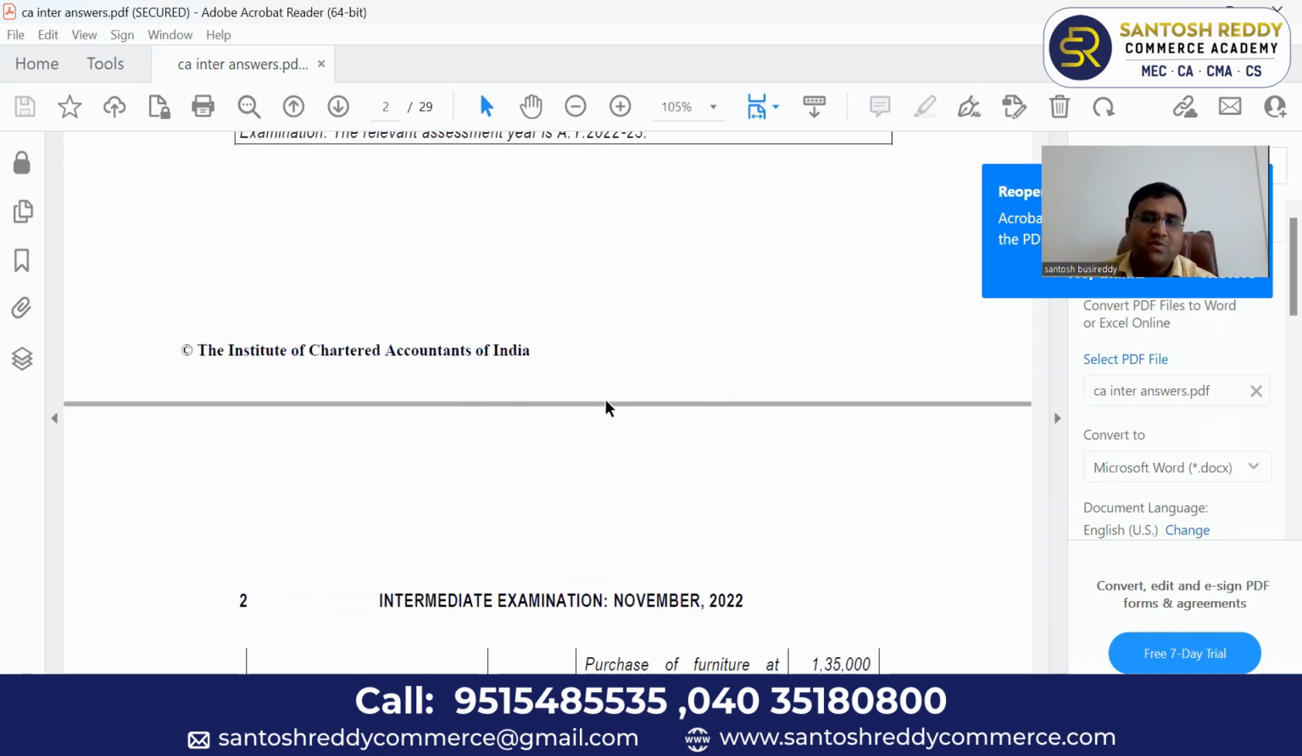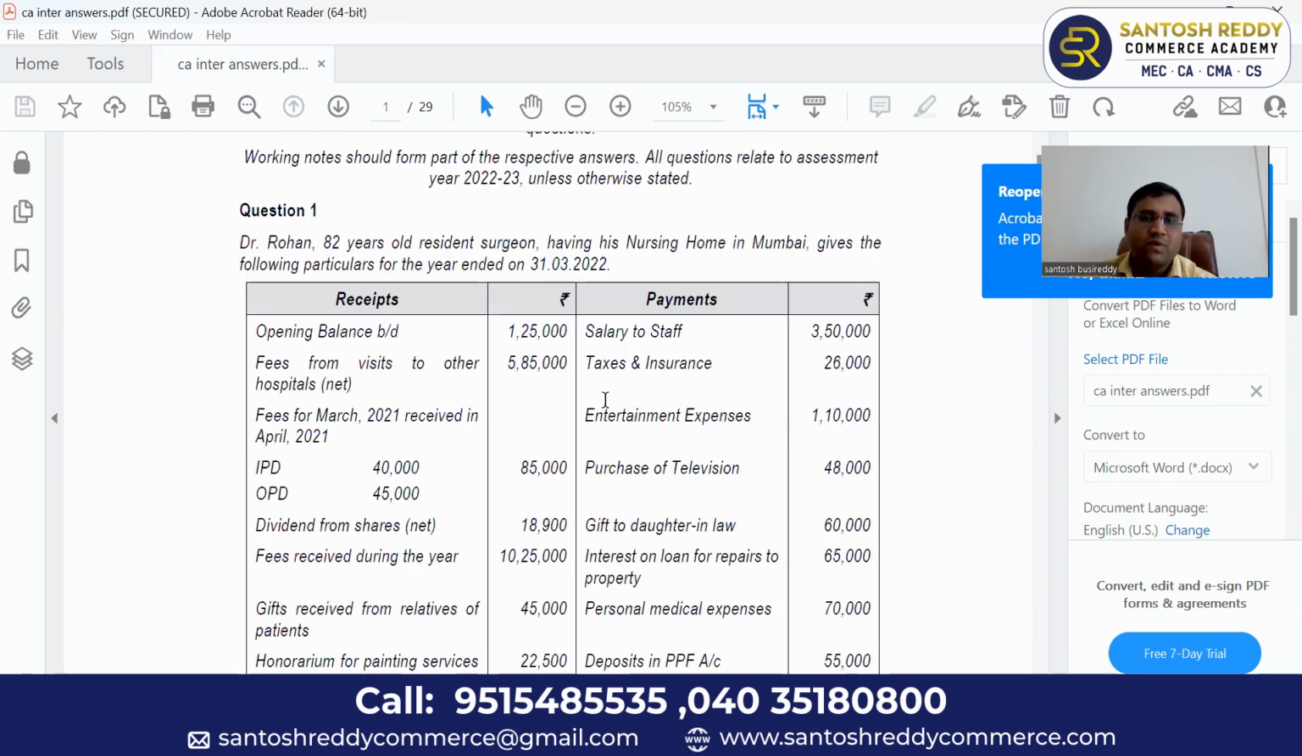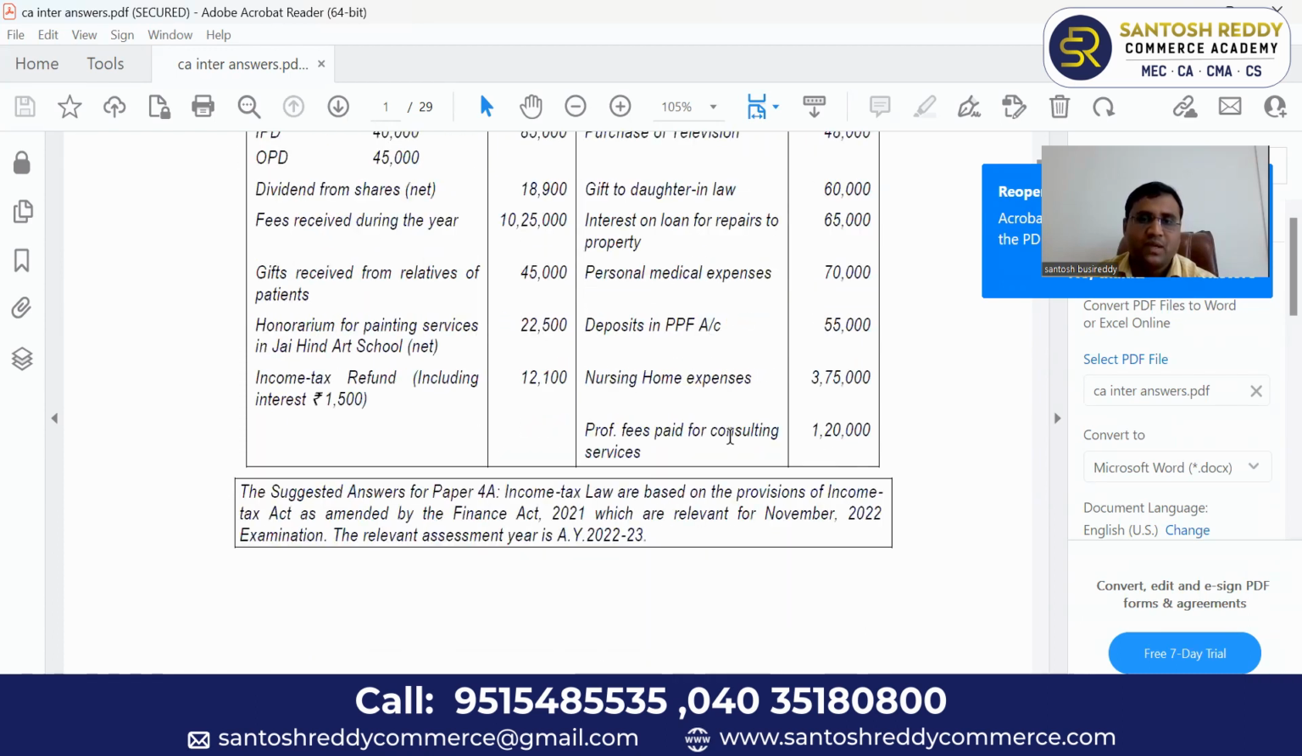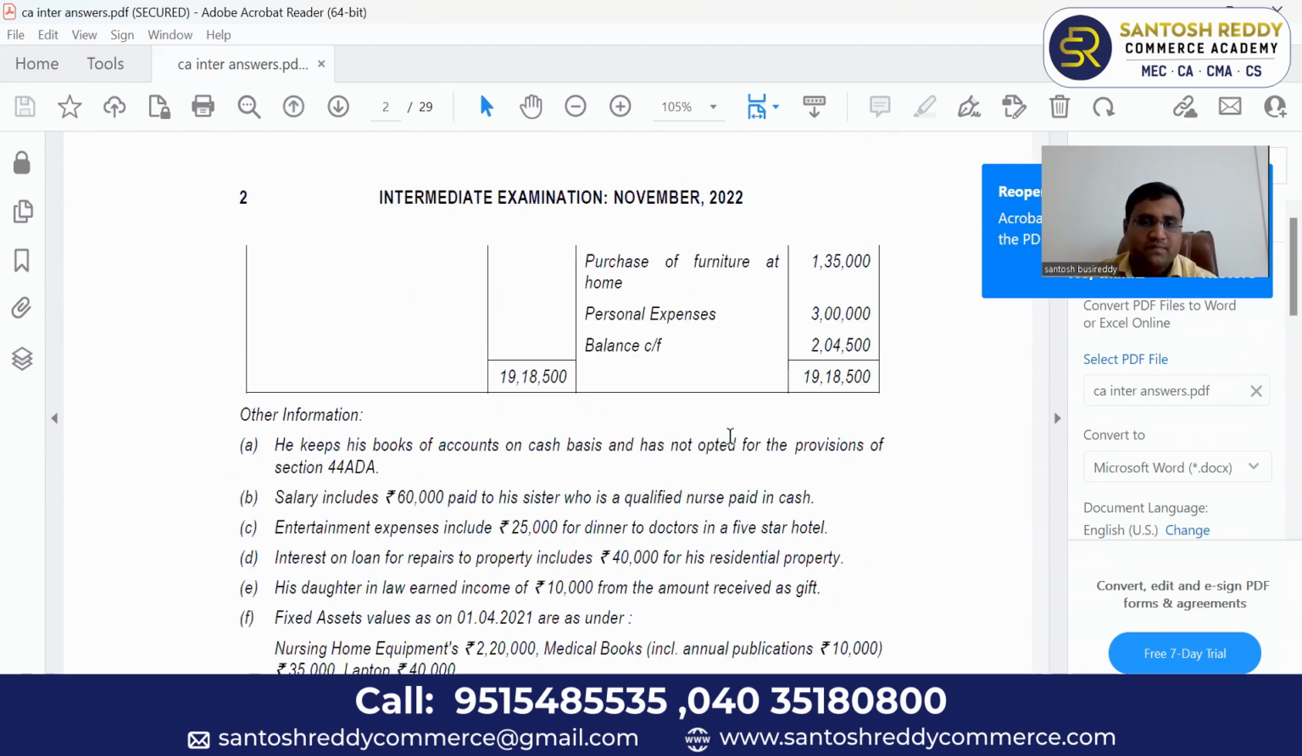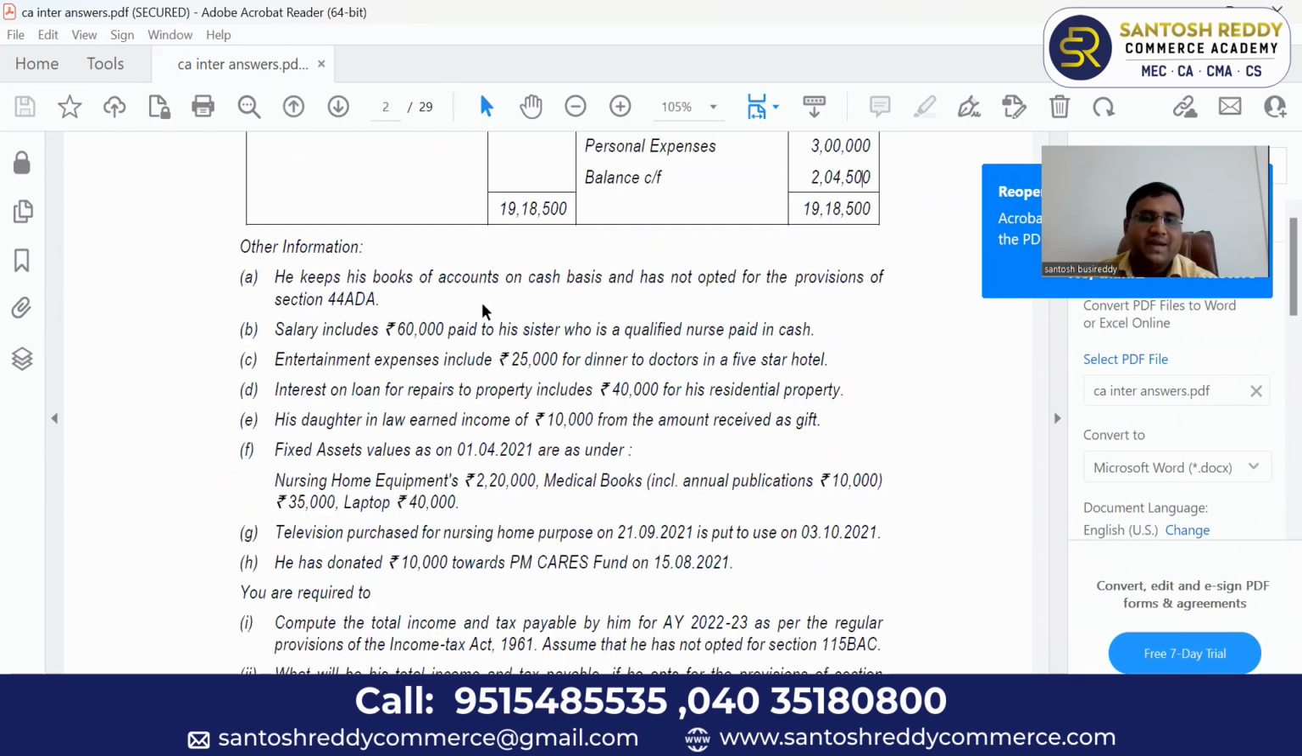This is the receipts and payment account. Doctor receipts, nursing home receipts and payment account. Now come to other information. What is the other information? He kept his books of accounts on cash basis and has not opted for the provisions of Section 44ADA. What are the provisions of Section 44ADA? That is presumptive income, like 50% taxable straightforward on the receipts. He has not opted for that. He is continuing under regular provisions.